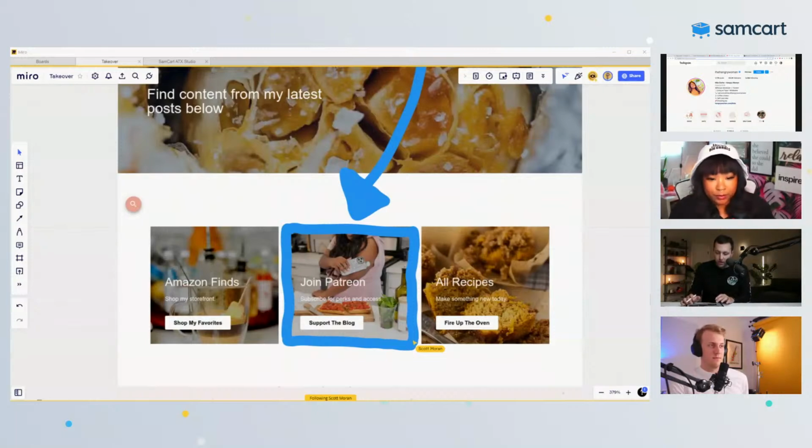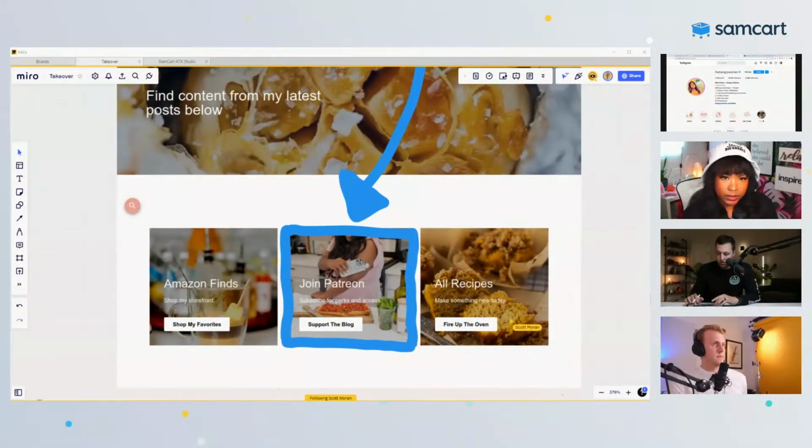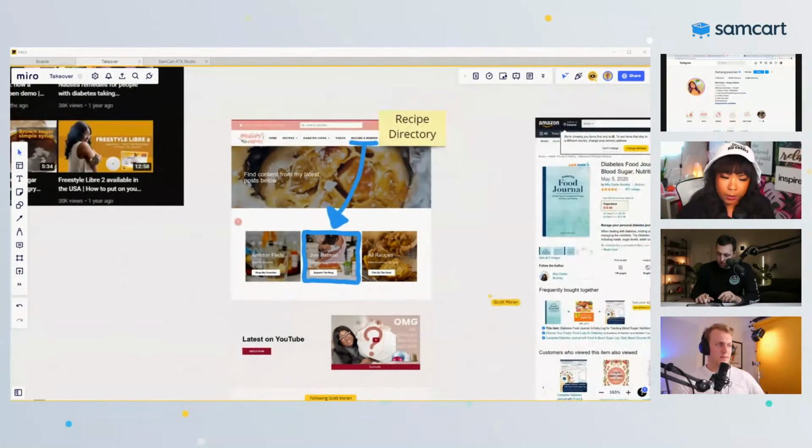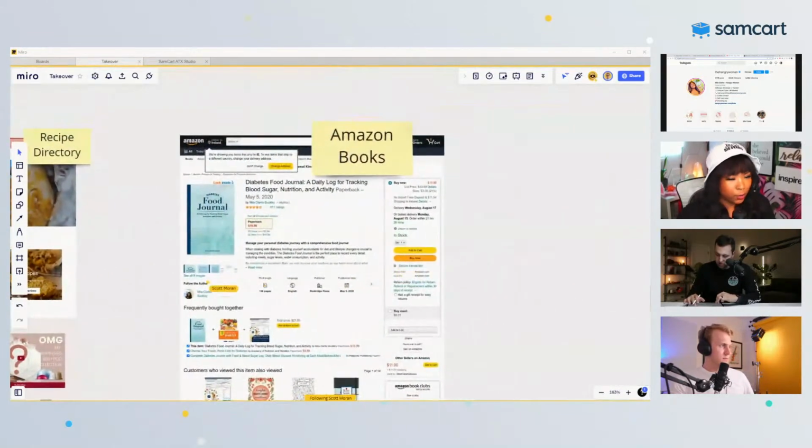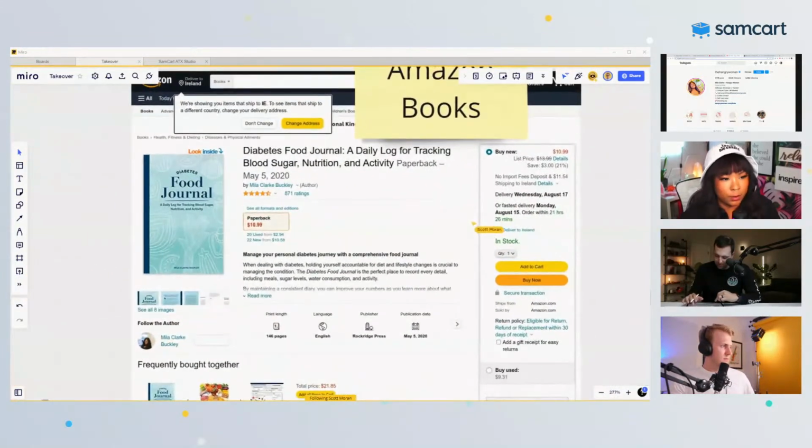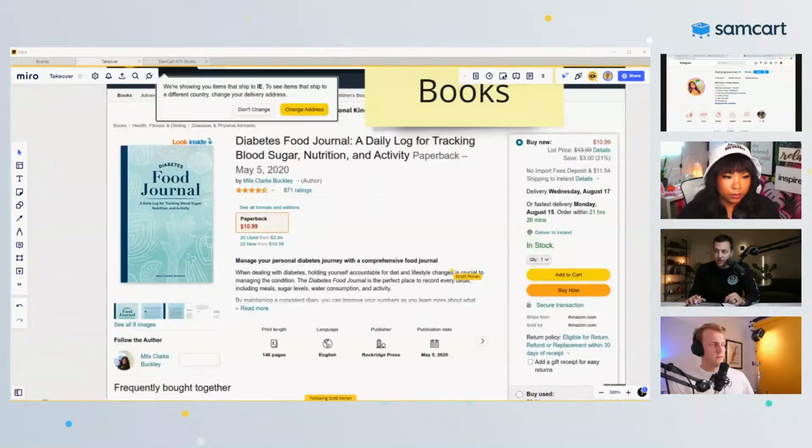Yeah, totally. Right. So she's giving away all her recipes for free, right? She's got a link to her Amazon store, where she's got some stuff for sale. What are you going to find when you go to Amazon? She's got a journal, like a diabetes journal. And then there was supposed to be a cookbook in the works, but I'm not sure what happened with that. I do know that the food journal is up there though. I love it.